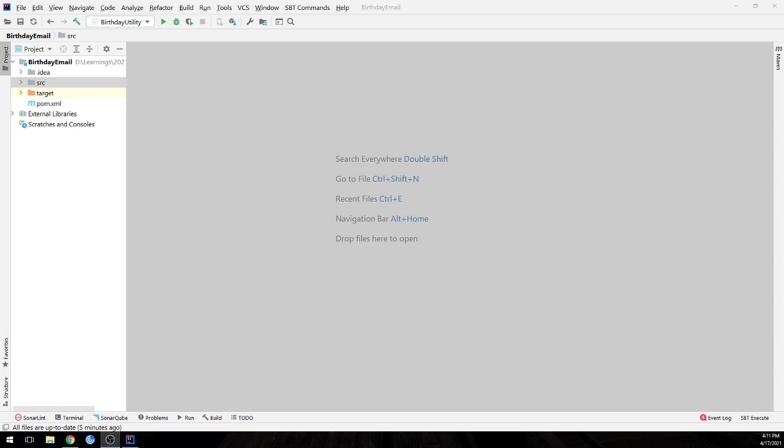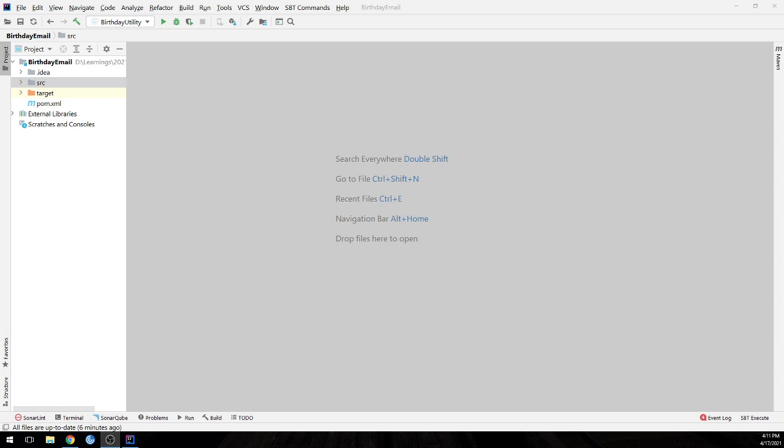Okay, so the idea behind this activity, or we can say this utility. Suppose in a project there are multiple people, or in a company there are a lot of people. Keeping track of each and every one is really tedious. So if you can build such a utility at your end, then it will be really helpful.